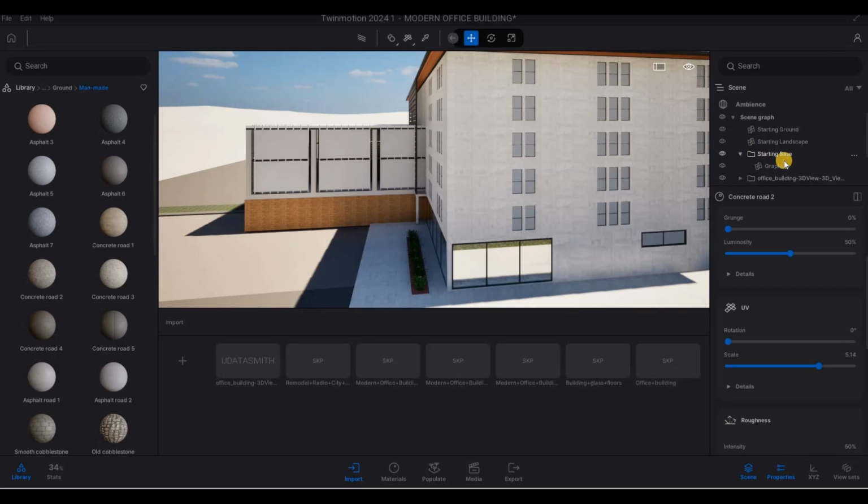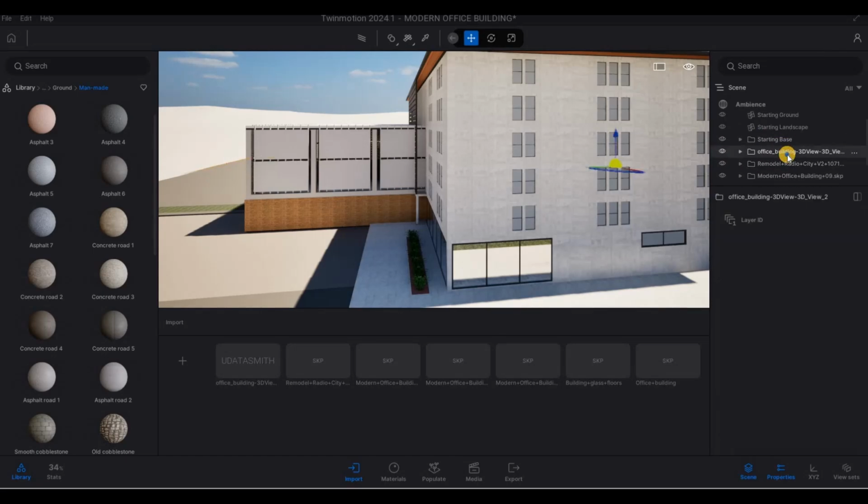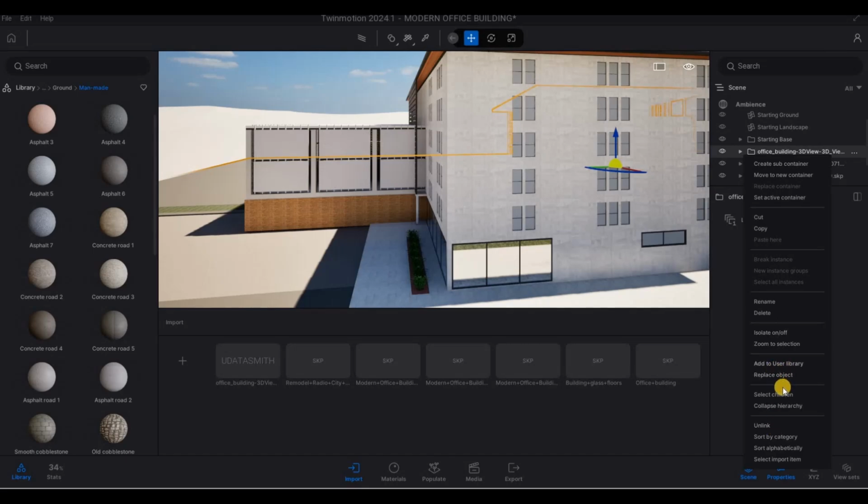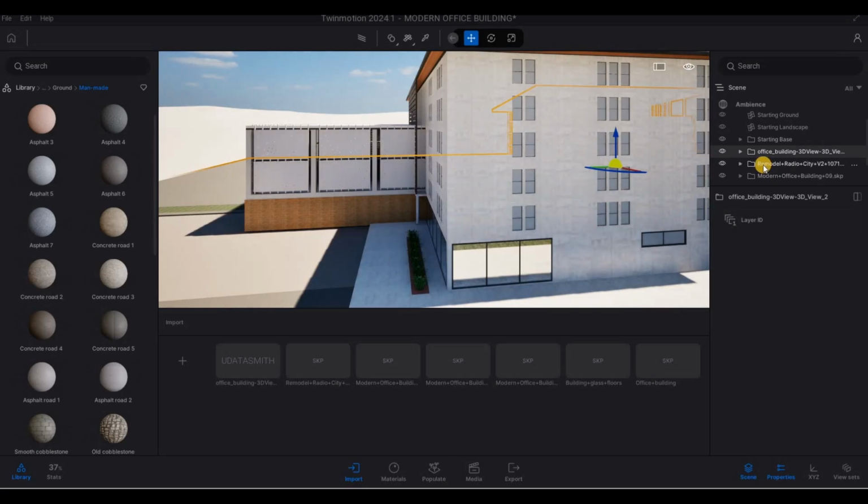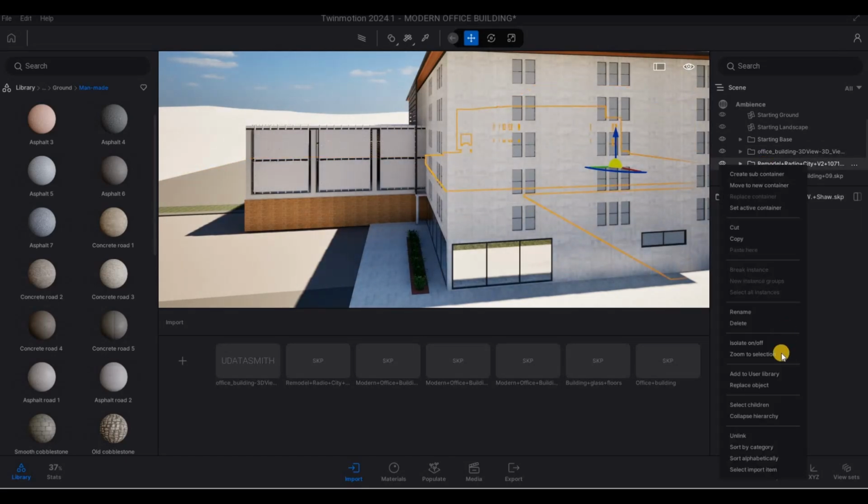So here we have our starting base. We have this one, right click, and then we could save this one to our user library. Add to user library. And then select this one, right click, add to user library again.